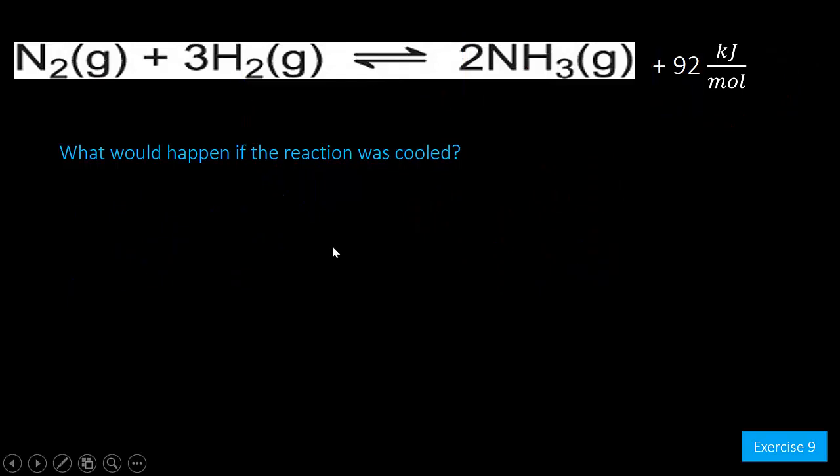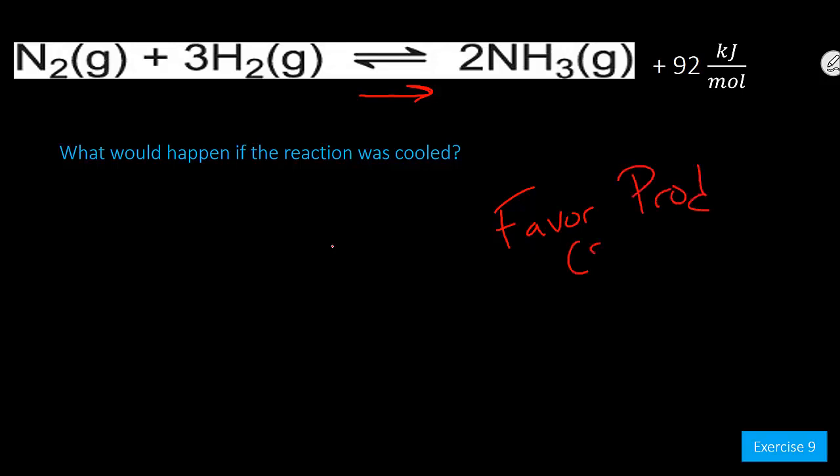If an exothermic reaction is cooled, that energy needs to be made up. So nitrogen and hydrogen will produce more energy by colliding, so the reaction will favor products, or the reaction will shift to the right. So the concentration of ammonia will increase while the concentration of nitrogen and hydrogen decrease.